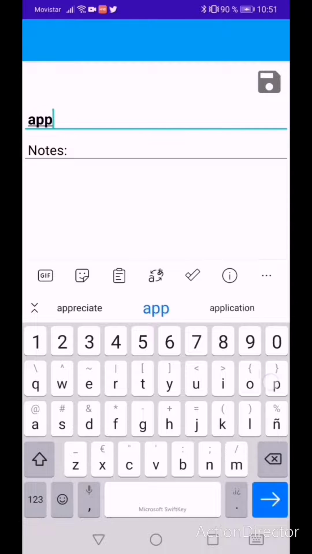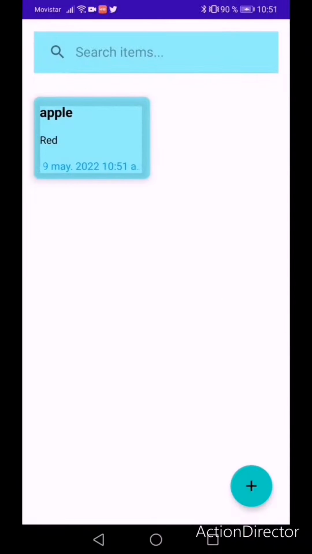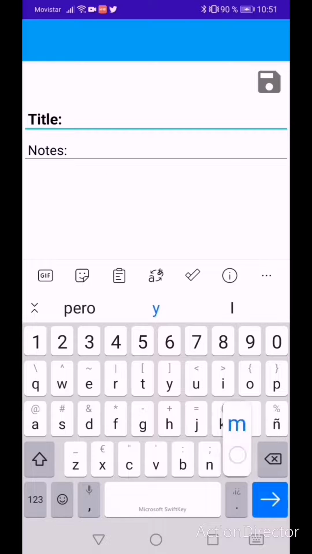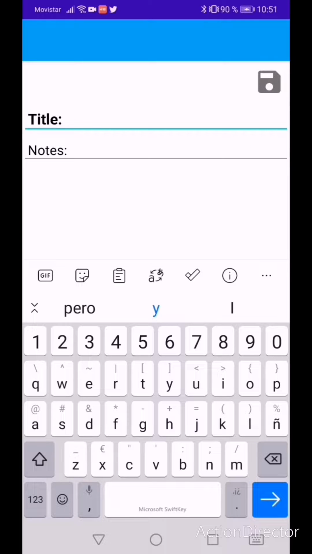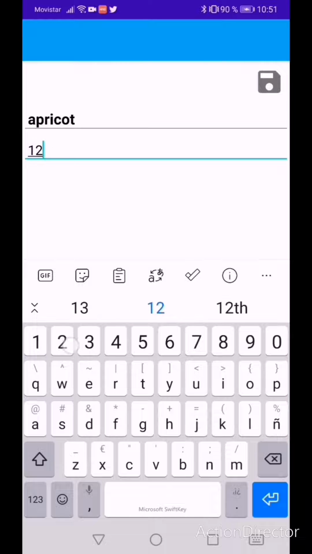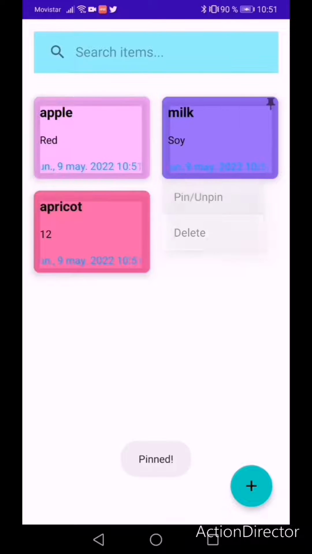Inside of shopping list, you can add items to your shopping list. You can add a name and also a small description. Then you can delete items and also pin and unpin them.